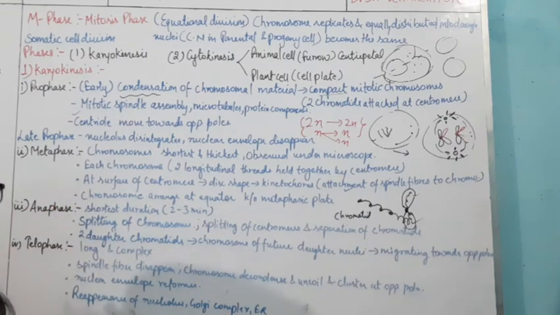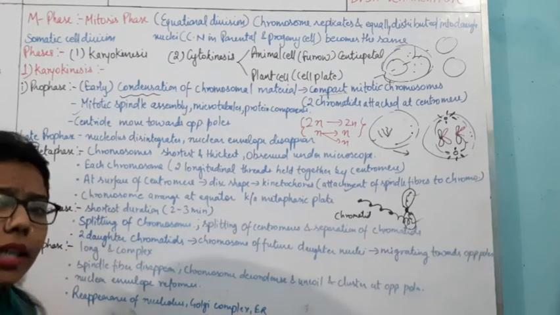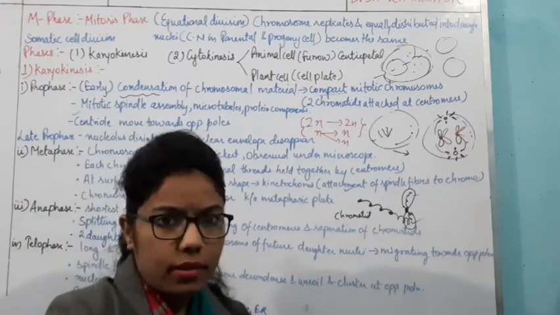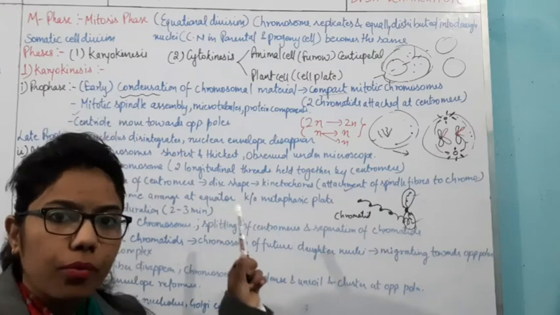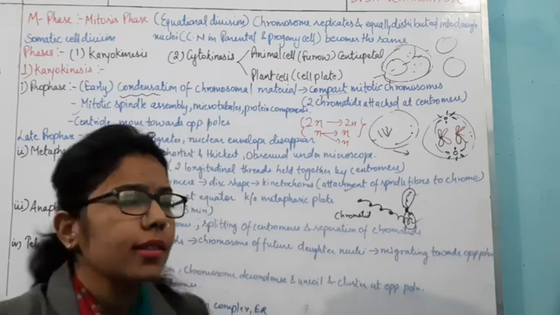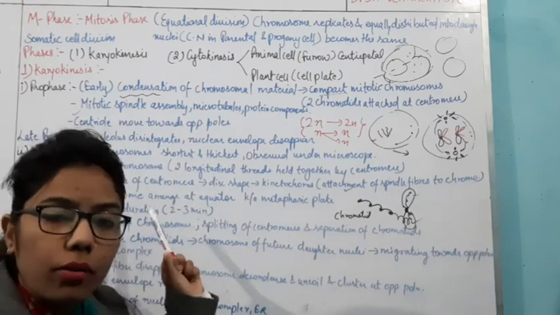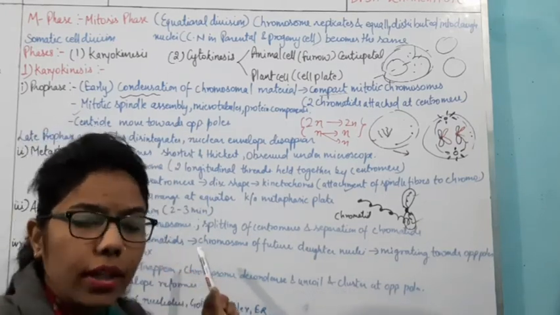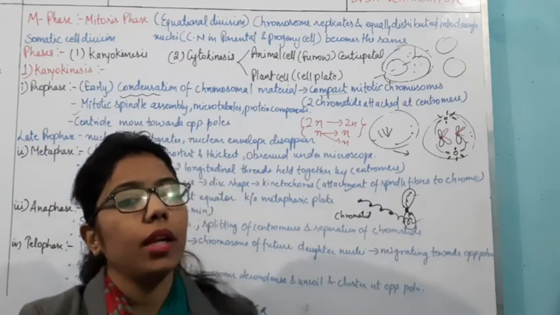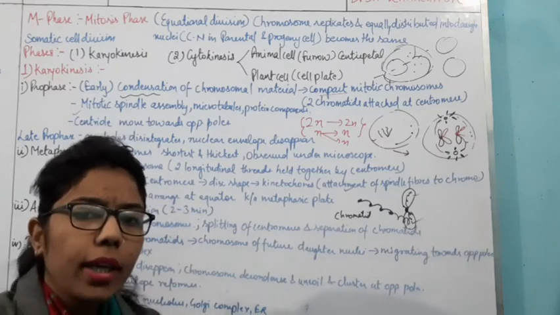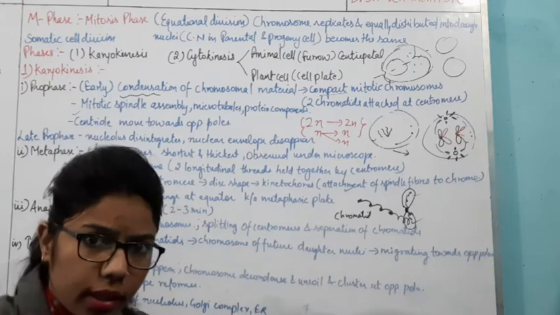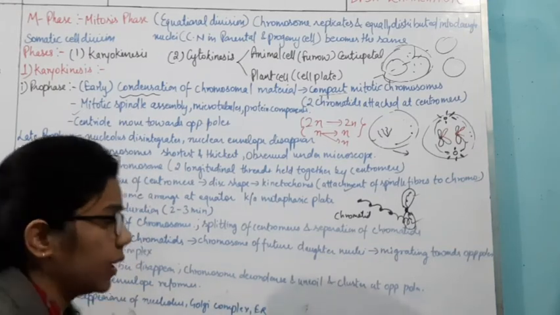This phase is again very important. Why? Because in this phase the chromosome or the chromatin will be more condensed, okay, as compared to the prophase. So when we have to observe these chromosomes, the best stage is what? Metaphase. So in the metaphase, the chromosomes are most observable under the microscope. Why? Because now they will become thicker and shorter. Okay, due to that the visibility will be more.